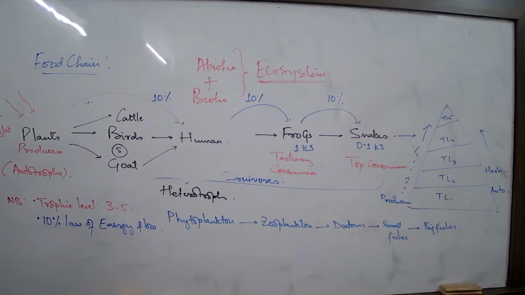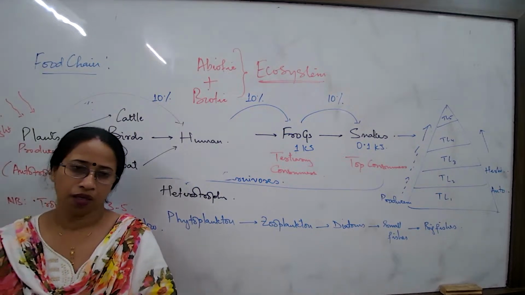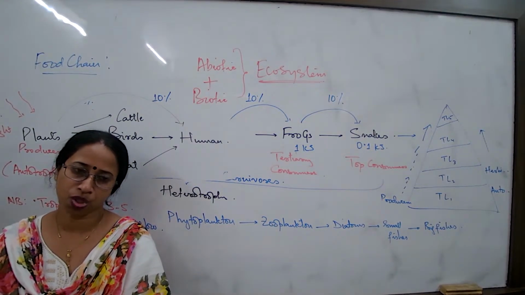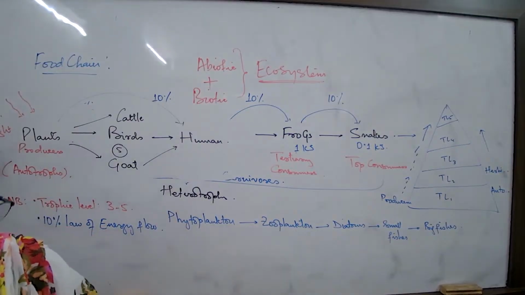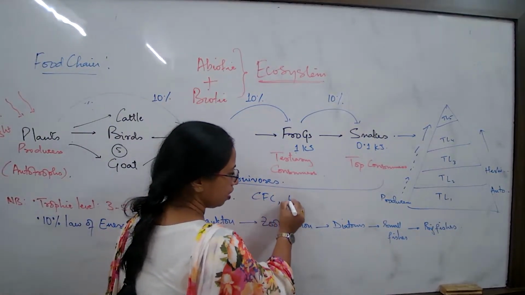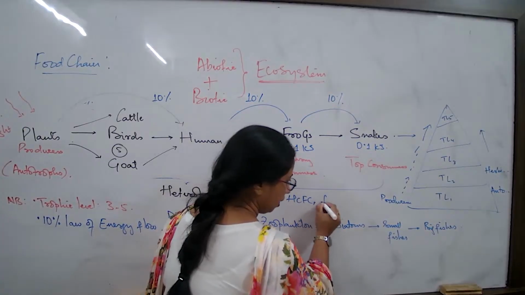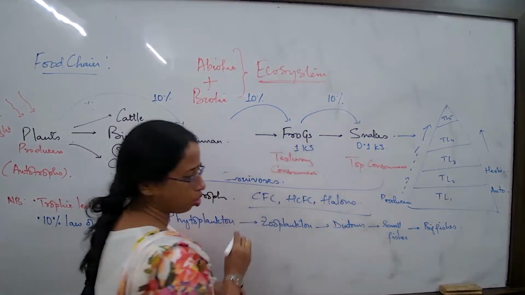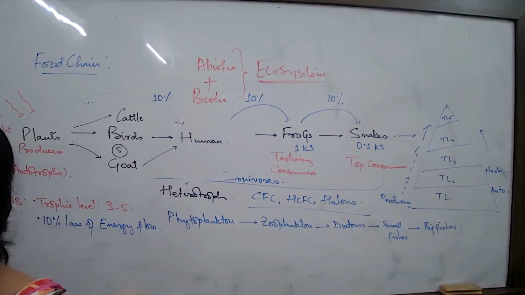Number 4: Write the most important chemical compounds responsible for this depletion. I want you to write not only CFCs; you can write CFCs, HCFCs, and halogens. All these you should be mentioning. These are the most common ones.